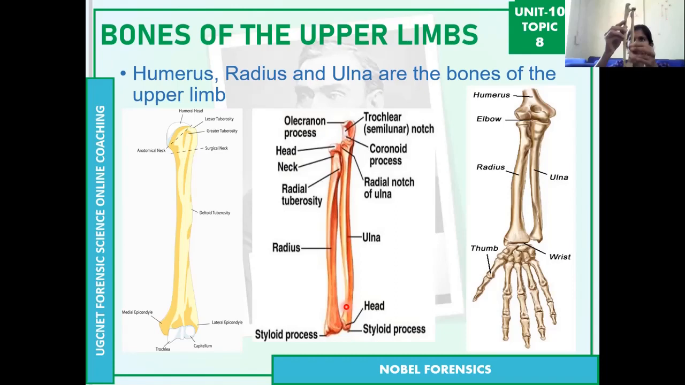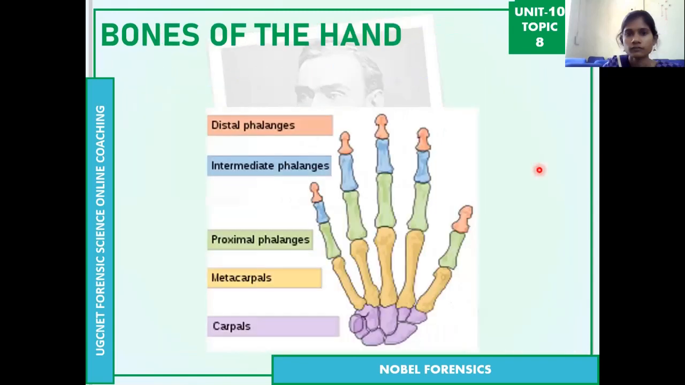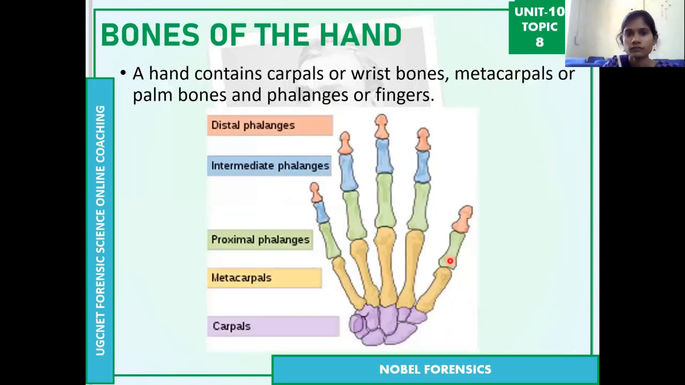You can also see it in the third image. These two are the radius and ulna. Then coming to the bones of the hand. I'm unable to show the bones of the hand, but you can see them in this image. The bones of the hand include the carpal bones, or wrist bones. The wrist area has the wrist bones, which you can see in violet color, the carpal bones.